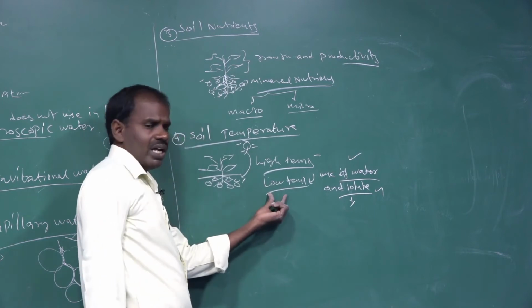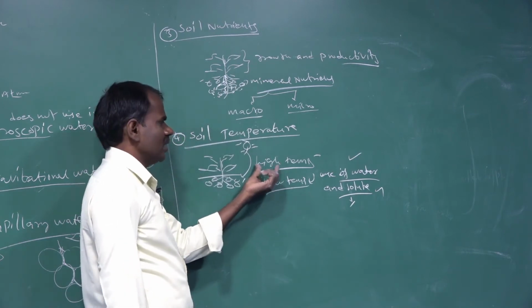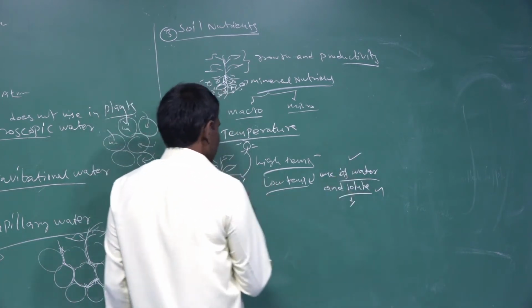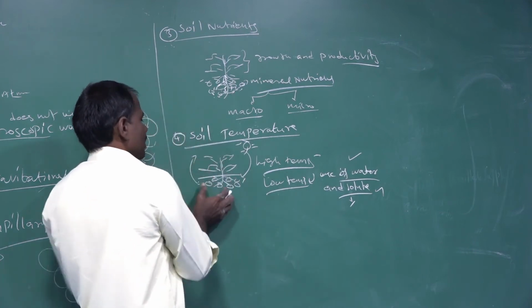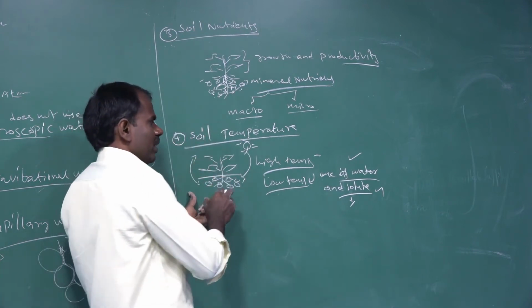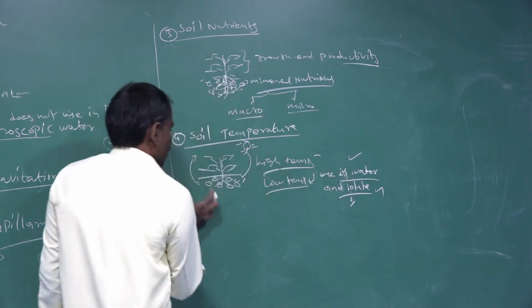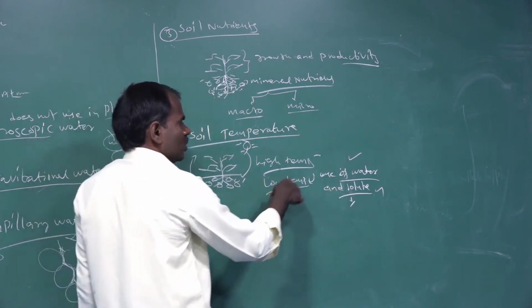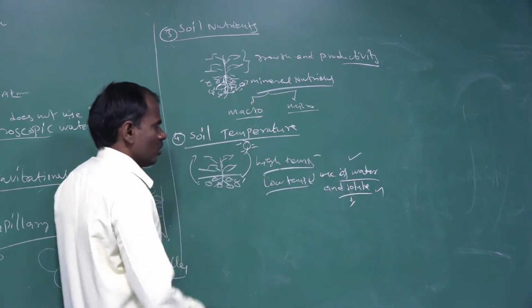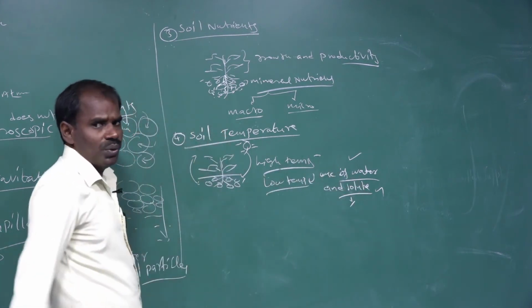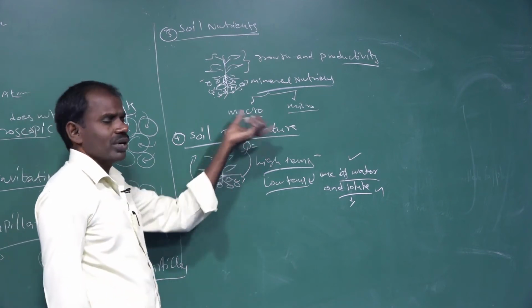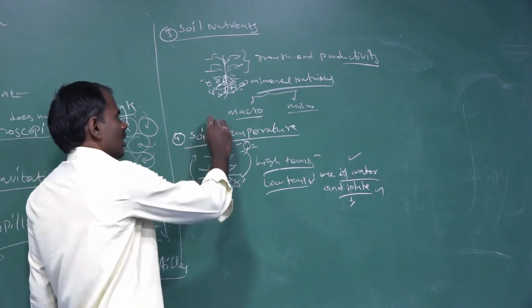At very low temperatures, it is different, but high temperature does not suit water use. At high temperatures, water evaporates from the soil particles. But at low temperatures, water and solid molecules can be easily absorbed by the root. Growth and productivity are seriously affected by soil temperatures.